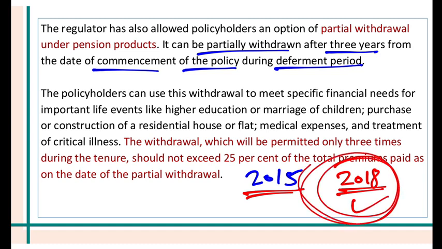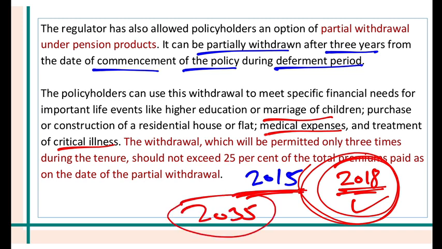Partial withdrawal. Well, if some emergency arises like marriage of children or medical expenses or critical illness, how much can you withdraw? Let's say the maturity date of your policy is 2035, so you have to pay the premium till 2035. During the entire tenure from 2015 to 2035, you can withdraw 3 times. Partial withdrawal is allowed only 3 times.